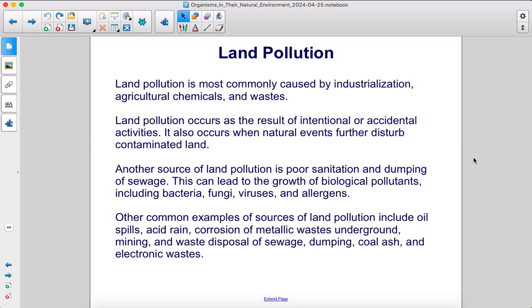Land pollution is most commonly caused by industrialization, agricultural chemicals, and wastes. Land pollution occurs as the result of intentional or accidental activities. It also occurs when natural events further disturb contaminated land. Another source of land pollution is poor sanitation and dumping of sewage. This can lead to the growth of biological pollutants, including bacteria, fungi, viruses, and allergens. Other common examples of sources of land pollution include oil spills, acid rain, corrosion of metallic wastes underground, mining, waste disposal of sewage, dumping, coal ash, and electronic wastes.